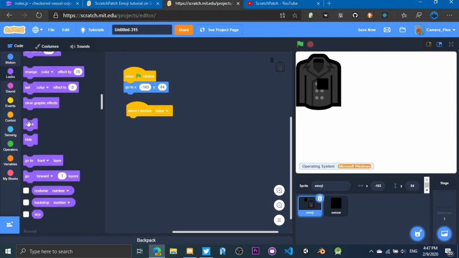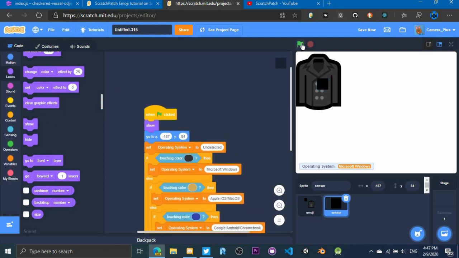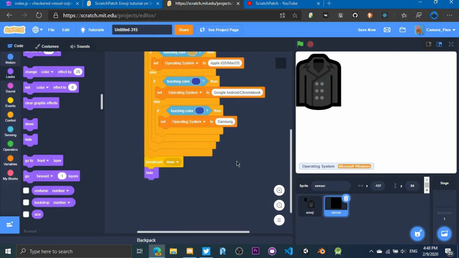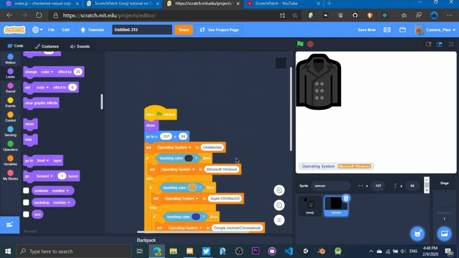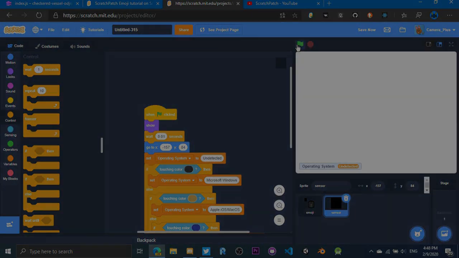So now let's go to the emoji sprite and drag the when I receive done block, and then drag the hide block and put it there. We should also put a show block in the beginning. Now go to the sensor sprite, and after the show block, put the wait seconds block, and then replace 1 with something really small, like 0.01. That is because it needs some time to detect the operating system.